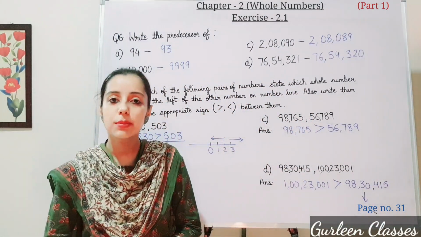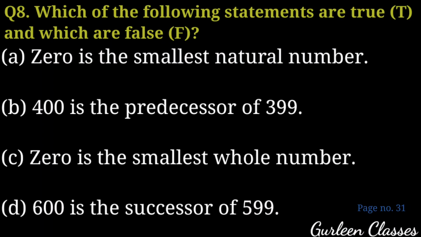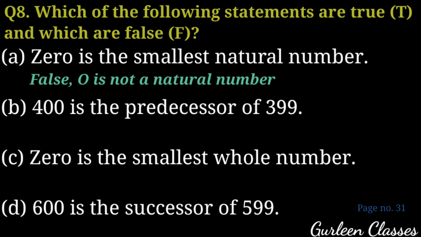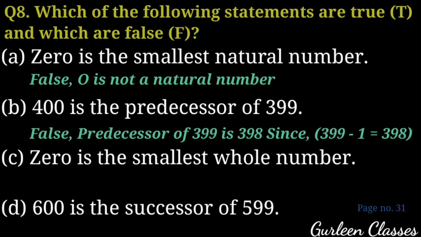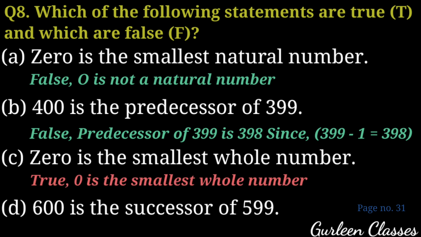So now let us do question number 8, true and false. Question number 8. Which of the following statements are true and which are false? A part 0 is the smallest natural number. So it is false. 0 is not a natural number. 0 is a whole number. B part 400 is the predecessor of 399. Predecessor means before. So it is false. Predecessor of 399 is 398, as we will subtract by 1. C part 0 is the smallest whole number. True. 0 is the smallest whole number.